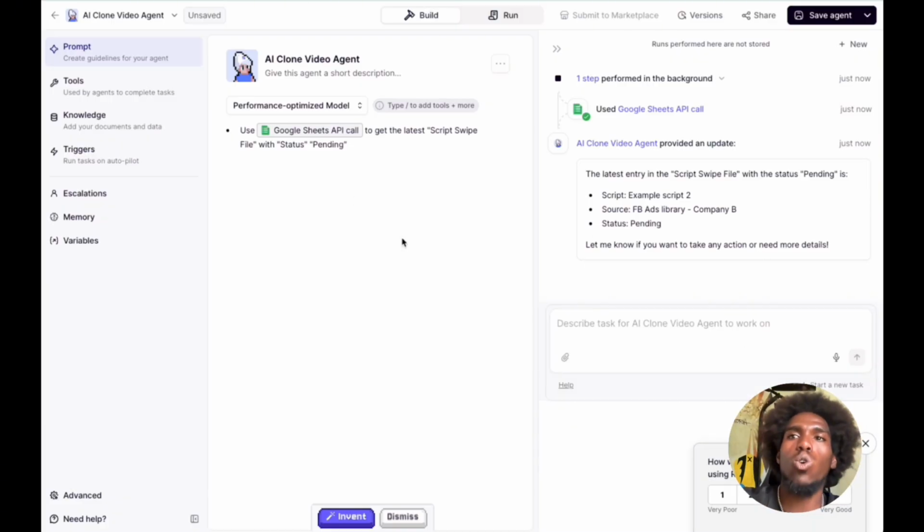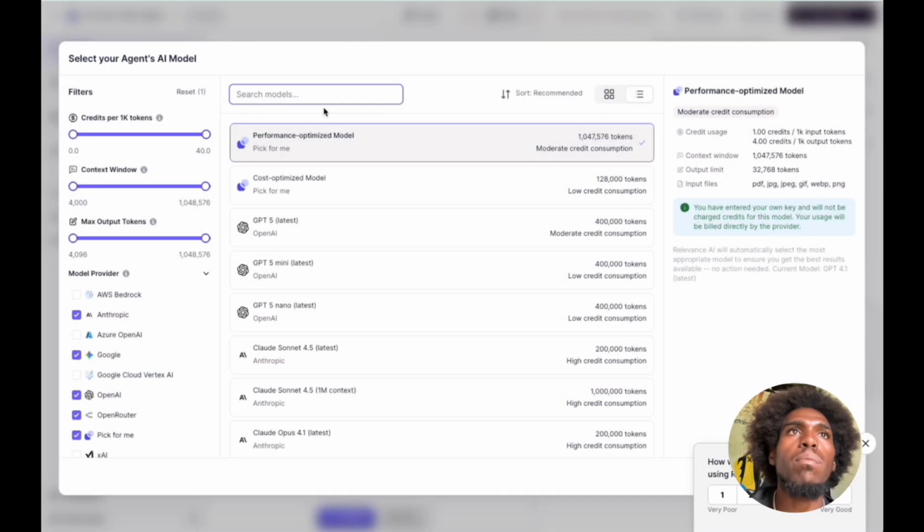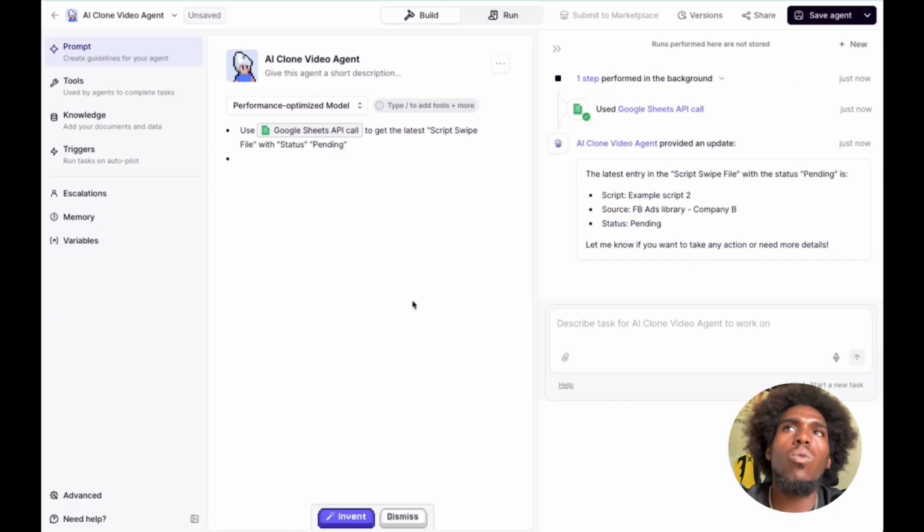All right. So cool. Now I'm starting to understand how Relevance actually works and how I can set this up to do things for me, right? So that's number 1. It gets the script. Okay. Next, performance optimized model. This is okay. What I want is to rewrite the script, and I guess I can add a knowledge base to reference, so it can rewrite the script in the right tone and everything.